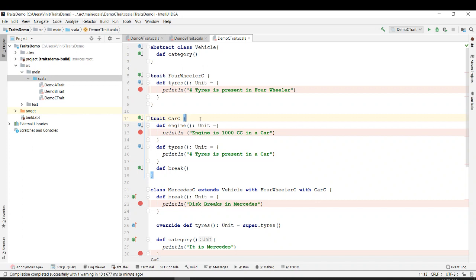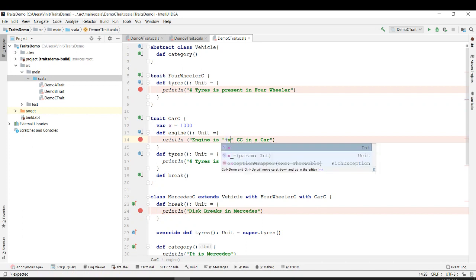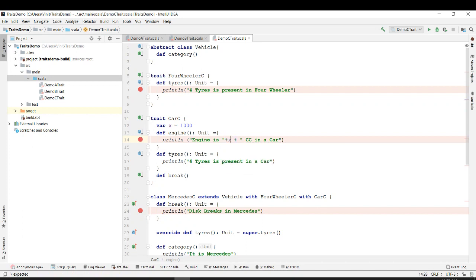Instead of saying that engine was 1000 cc, I say where x is equal to 1000.